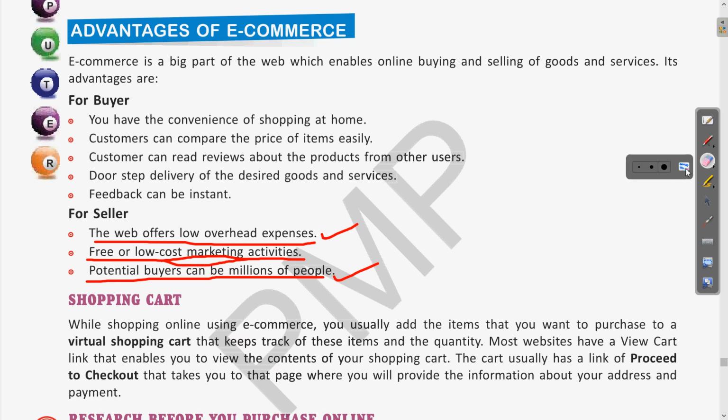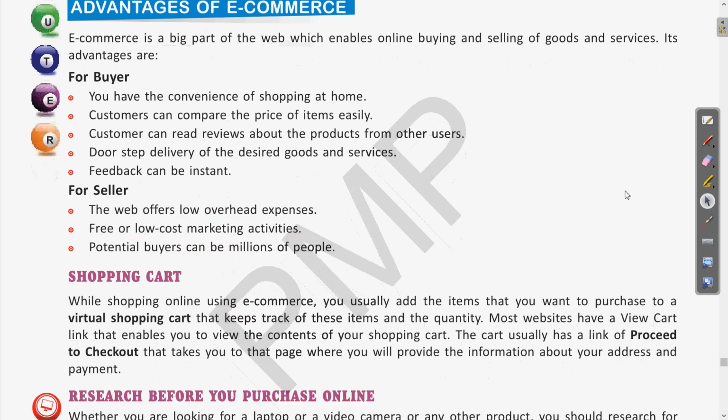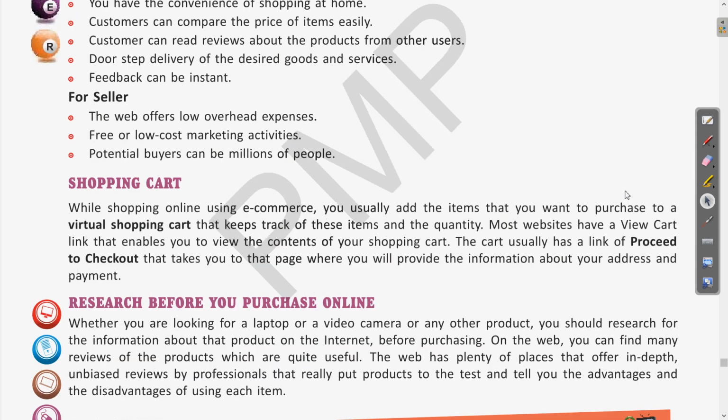So this is also a term which we are already familiar with. Whenever we purchase something online, first what we do is add that item to the cart and then we do the payment, or whatever is the mode of payment. It can be cash on delivery as well. So these are the different steps involved in ordering products online. So let us see what is the meaning of shopping cart.